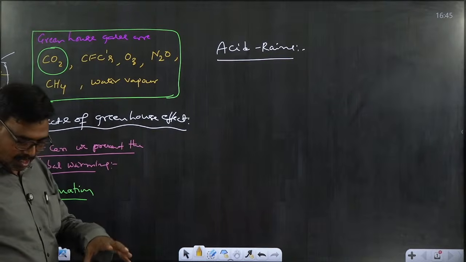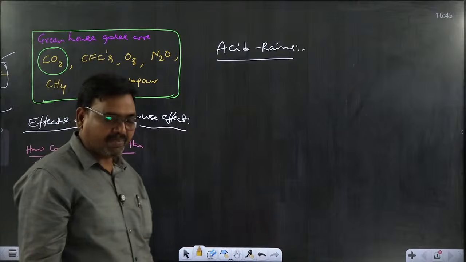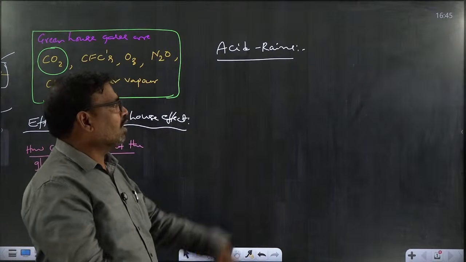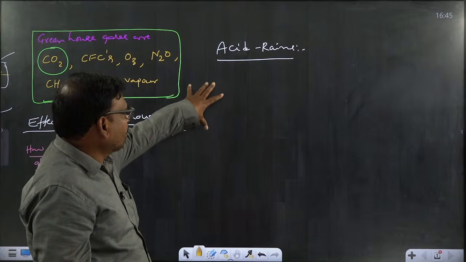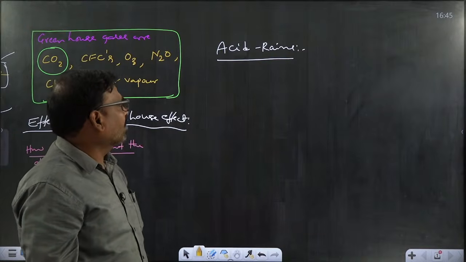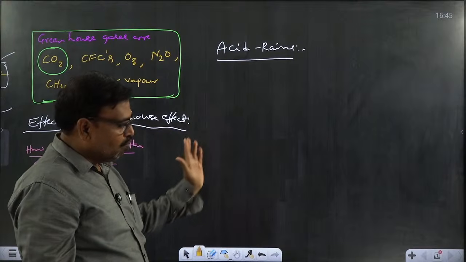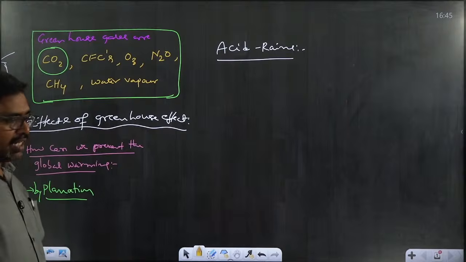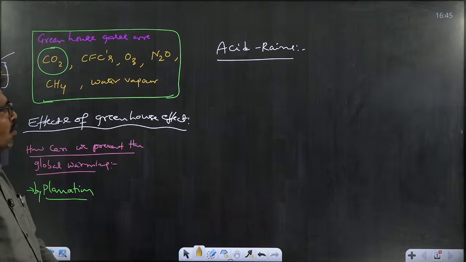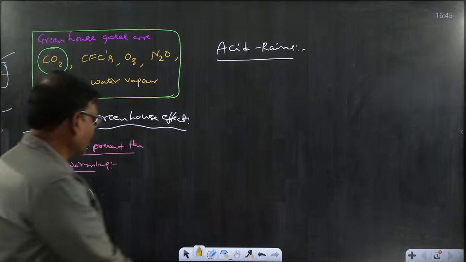They are not only limited to industrial areas, they can also spread to other areas, because the gases present in the atmospheric air which cause acid rain are moved in different directions by wind. That's why acid rains are present away from industrial areas also.